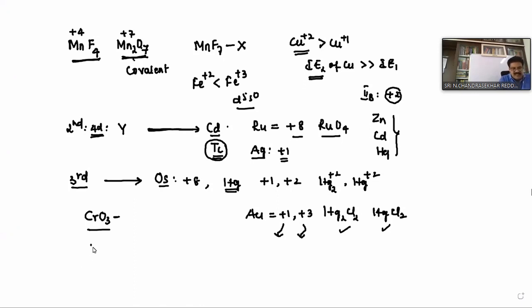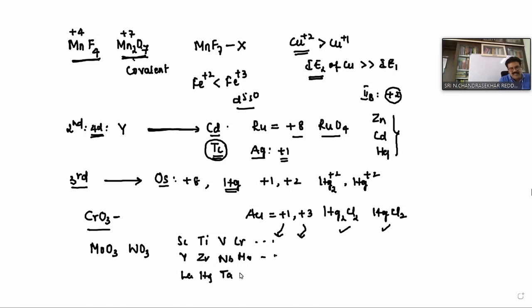But if you take molybdenum MoO3 and tungsten WO3, look at the elements: scandium, titanium, vanadium, chromium, manganese, and so on; yttrium, zirconium, niobium, molybdenum, and so on; lanthanum, hafnium, tantalum, and tungsten.